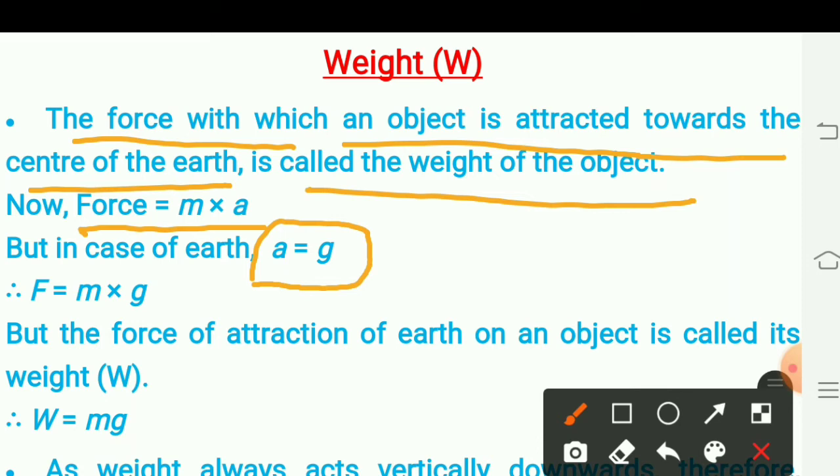Hence, we can write F is equal to m into g, but the force of attraction of earth on the object is called its weight. What is the definition of weight? The force of attraction of earth on an object is called its weight.